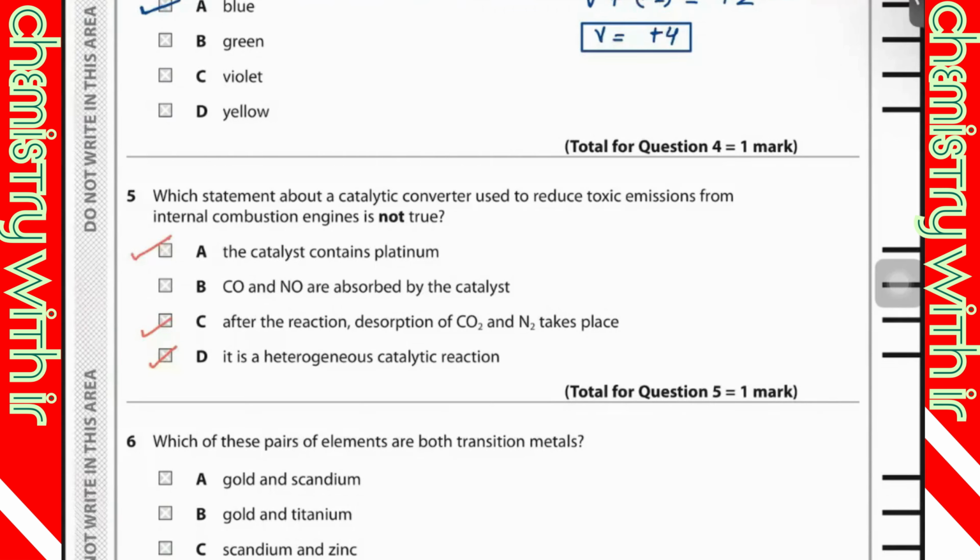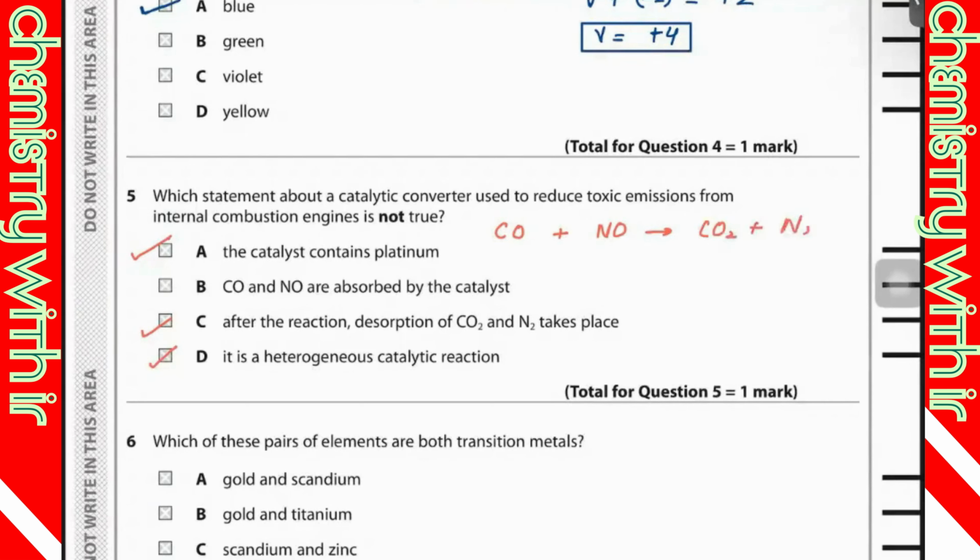And then statement B, statement B is not correct. Basically, they react with each other. If you remember, there was an equation just like that.